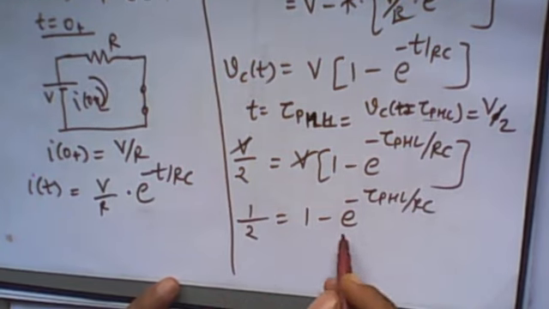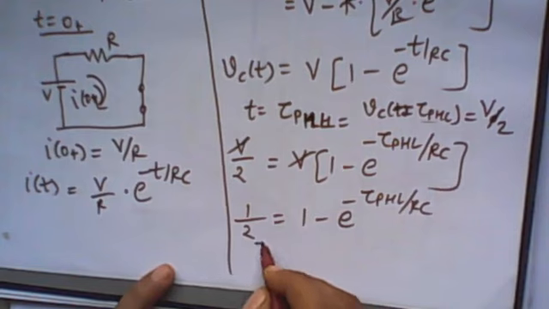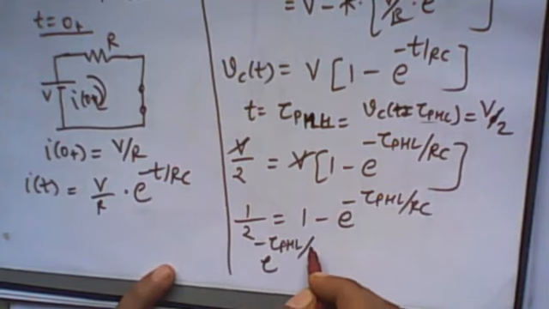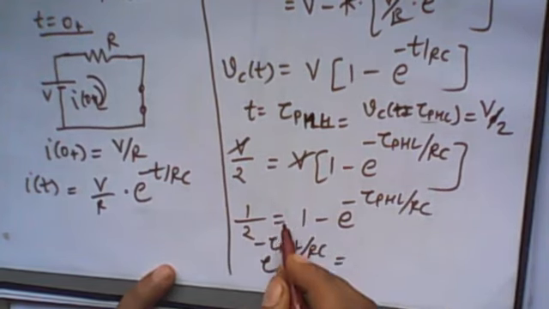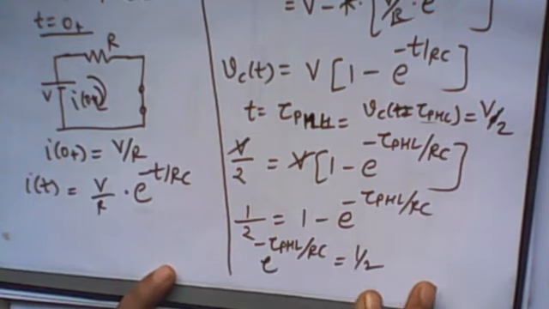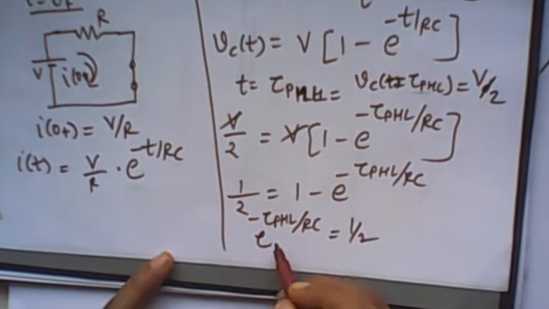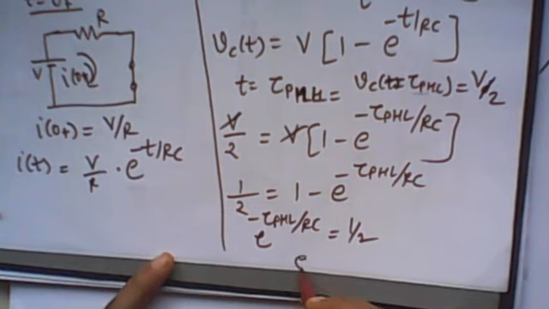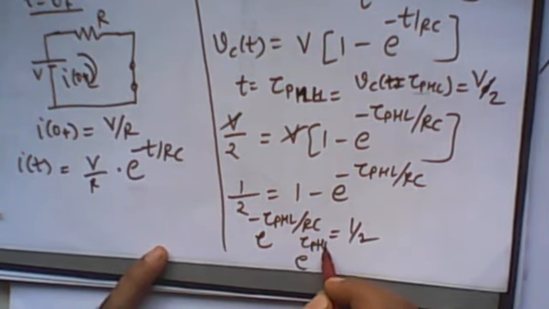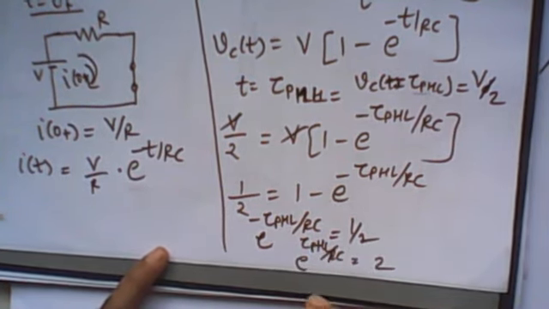So e raised to minus tau pHL by RC is equal to 1 minus 1 upon 2, which is equal to 1 upon 2. Now let's take the inverse, so e raised to plus tau pHL by RC is equal to 2.